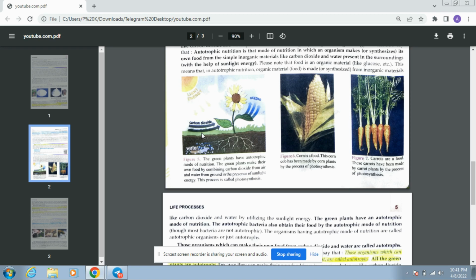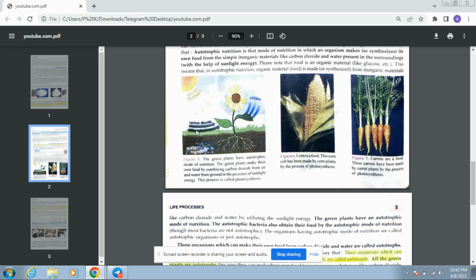So what does a plant do? It does the process of photosynthesis, right? How does a plant make its own food? By the process of photosynthesis. But for class 10, this definition is incomplete. We'll see the whole definition when the photosynthesis topic comes. First, let us discuss the process.